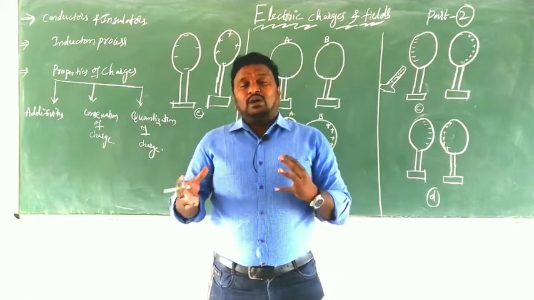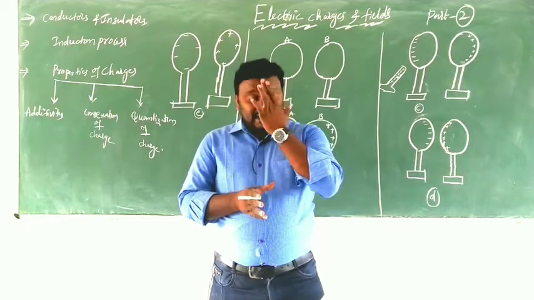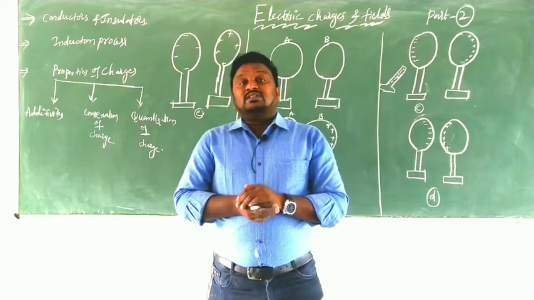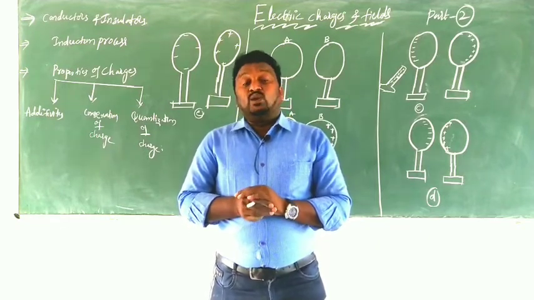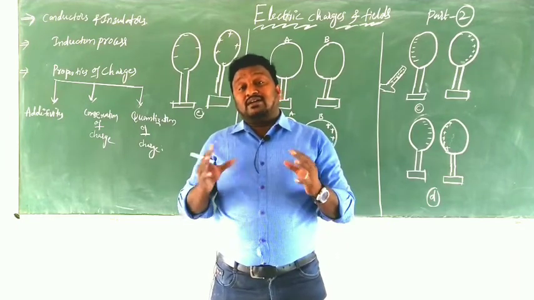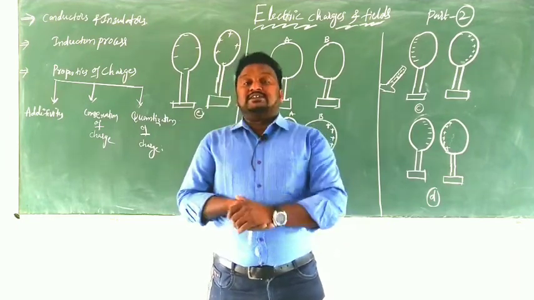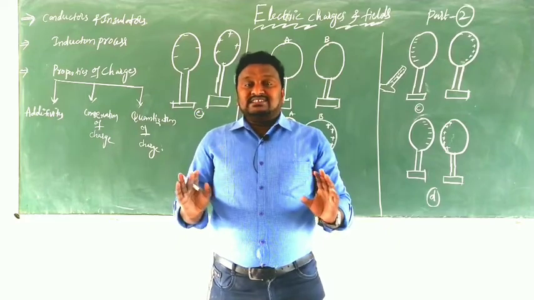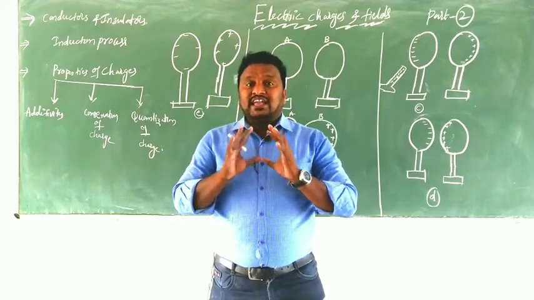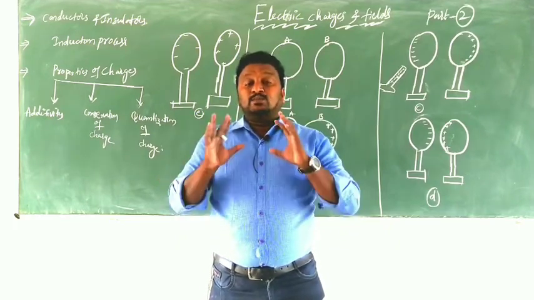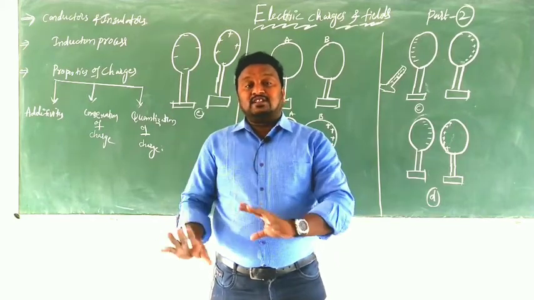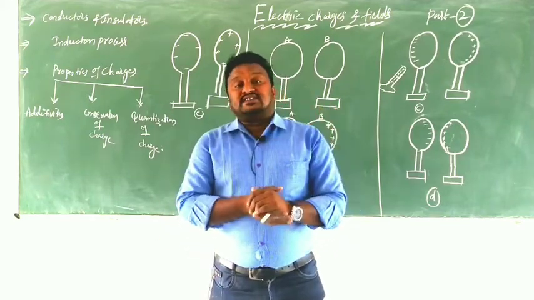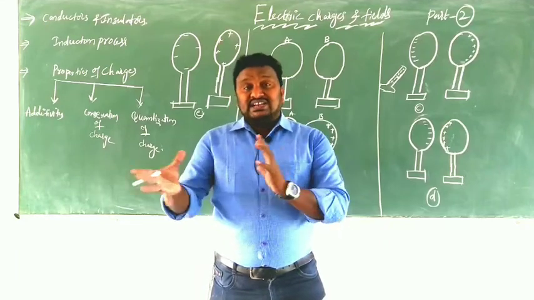So simply, a conductor is a body that allows current through it. All metals, human bodies and animal bodies are the best examples of conductors. Now insulators.